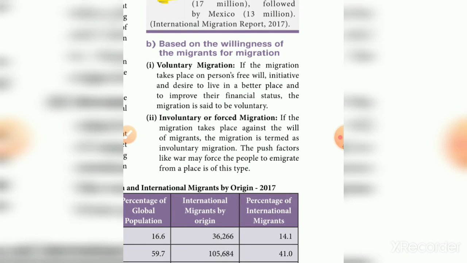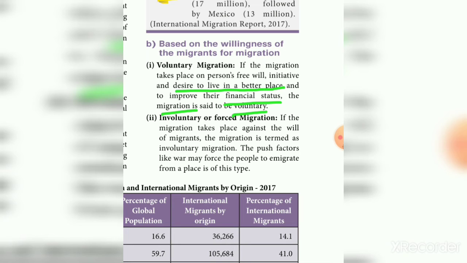The first one is voluntary migration. If the migration takes place by a person's free will, deciding to live in a better place and improve financial status, that is called voluntary migration.